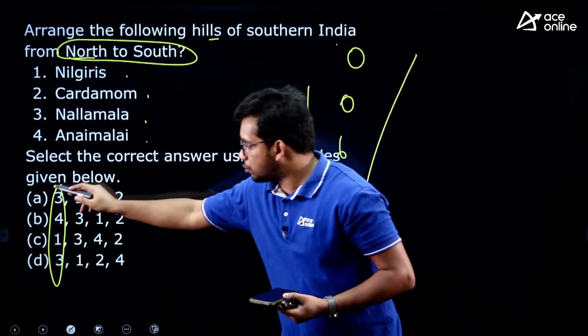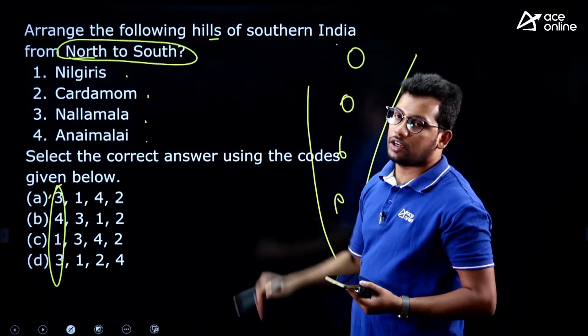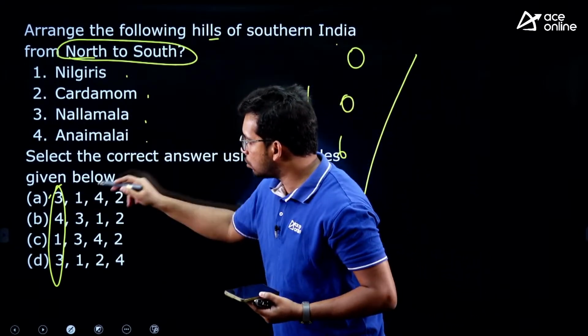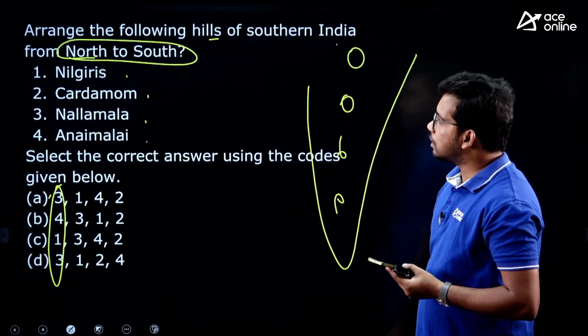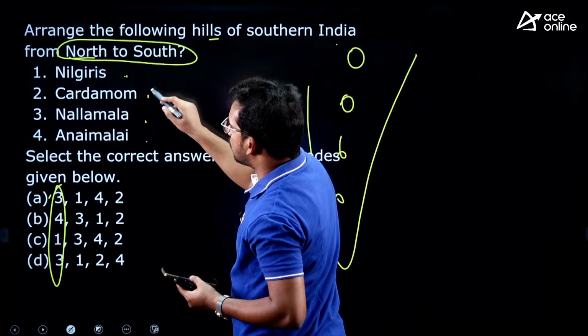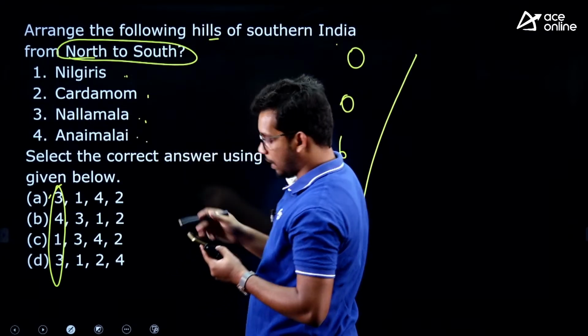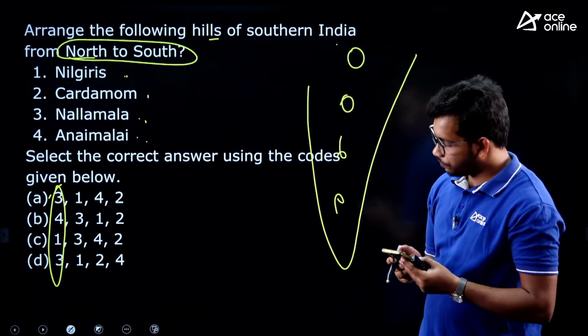You need to choose the northernmost among the given hills, then the second northernmost, third northernmost and the southernmost. So try to answer now. They have given Nilgiris, Cardamom, Nallamala and Annamalai. So what is the answer?